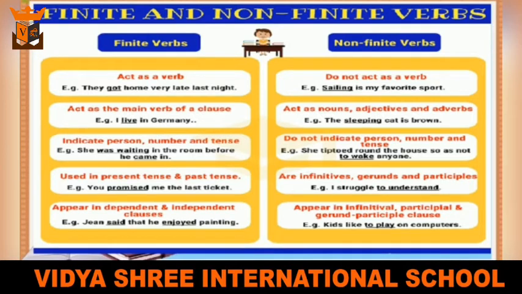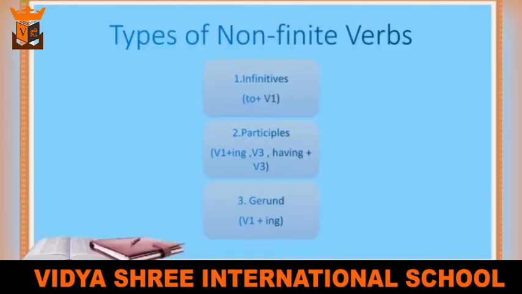Finite verbs appear in dependent and independent clauses, whereas non-finite verbs appear in participle and gerund participle clauses. Clear? So now let us discuss the three types of non-finite verbs. First, infinitives.